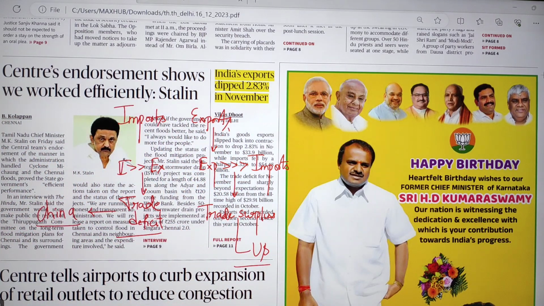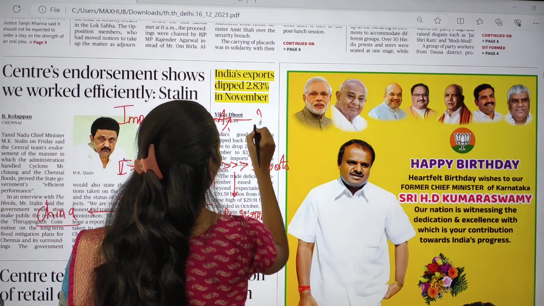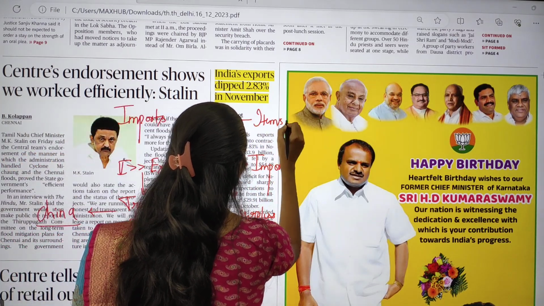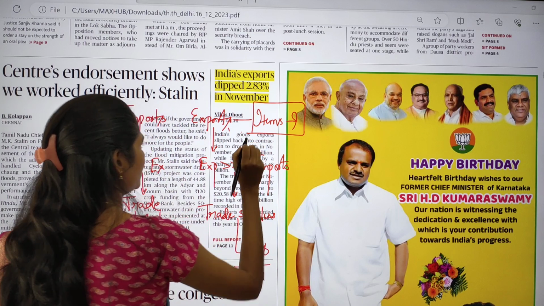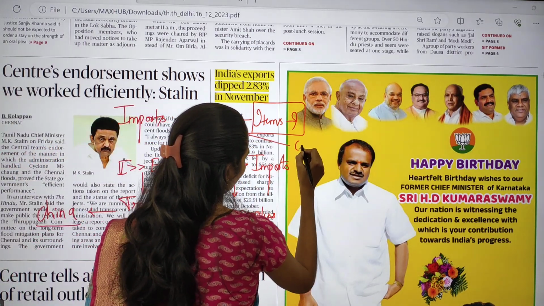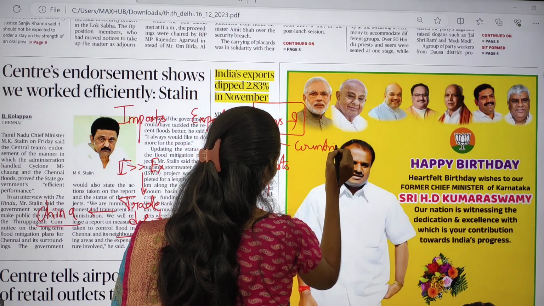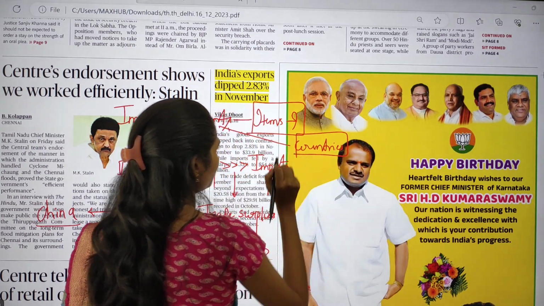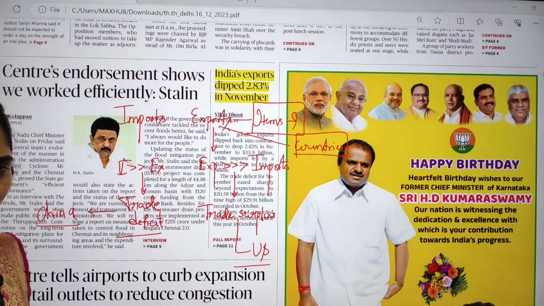Okay, so here you have to see which items constitute the exports of our country and to which countries we are exporting, like which are the top 10 countries where a high amount of Indian exports are going.